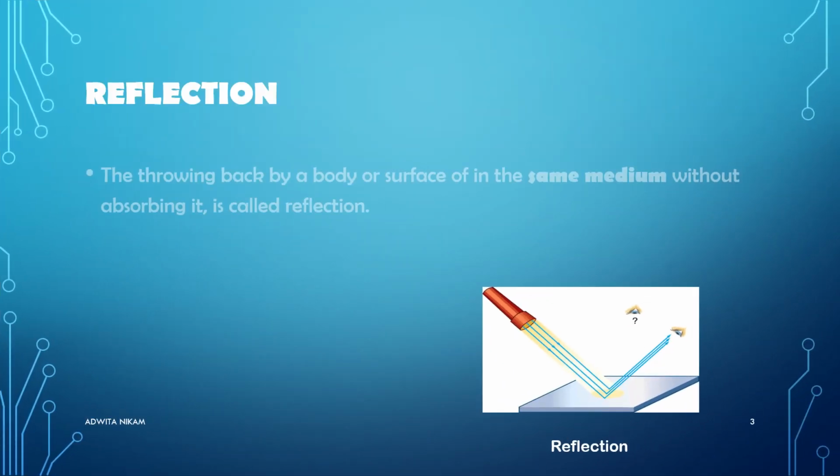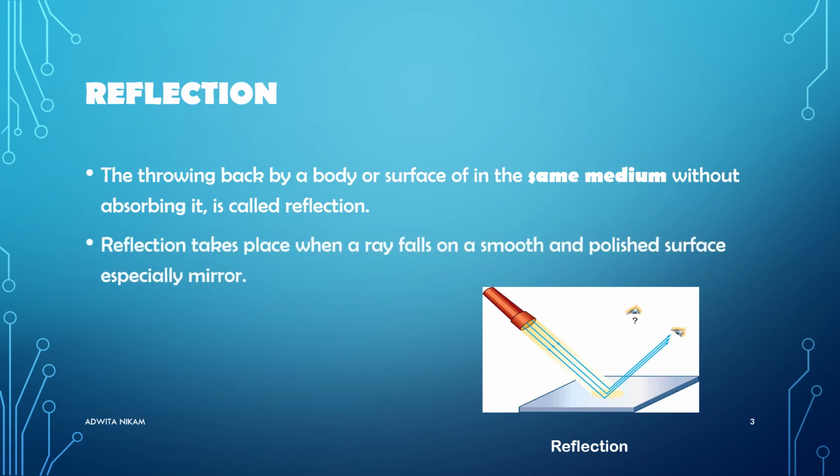Now we will study reflection. The throwing back of light by a body or surface in the same medium without absorbing it is called reflection. In simple words, the phenomenon of bouncing back of light in the same medium is called reflection. Reflection takes place when rays fall on a smooth and polished surface, especially a mirror.